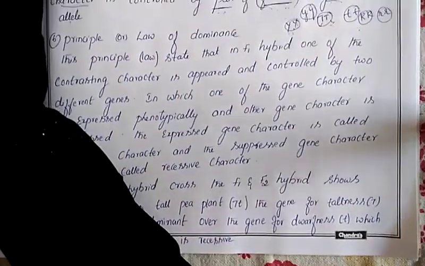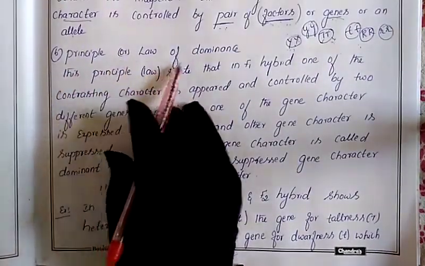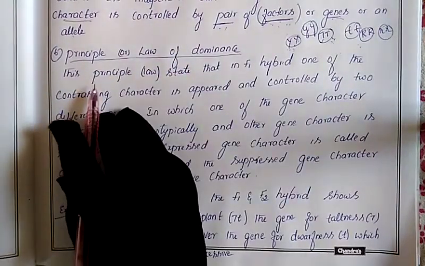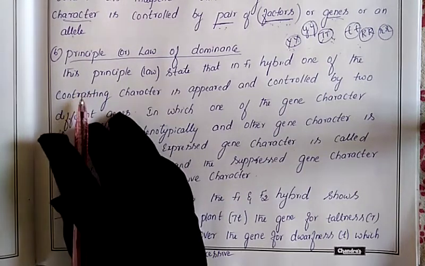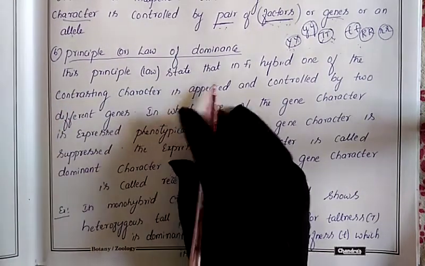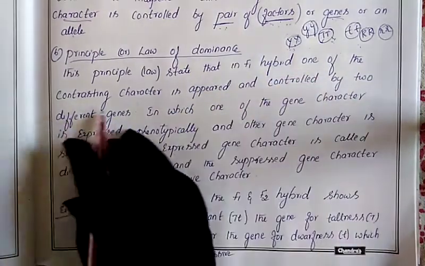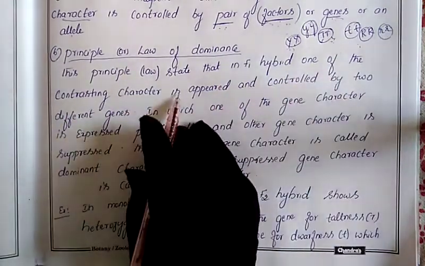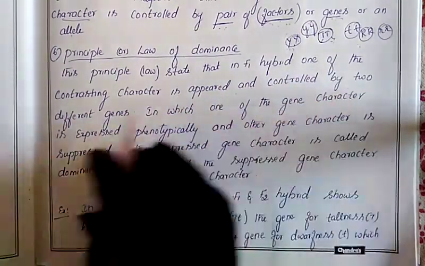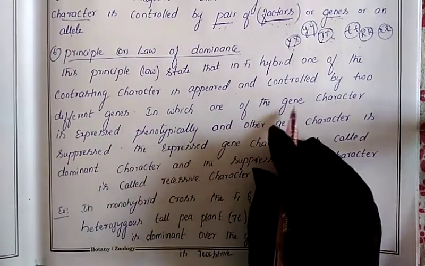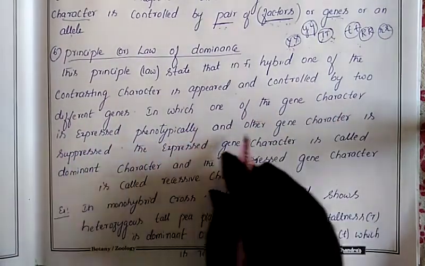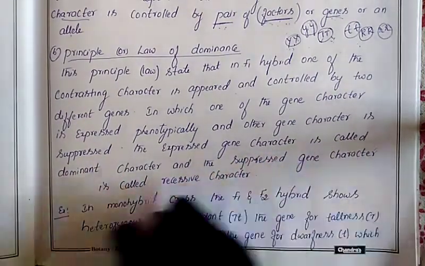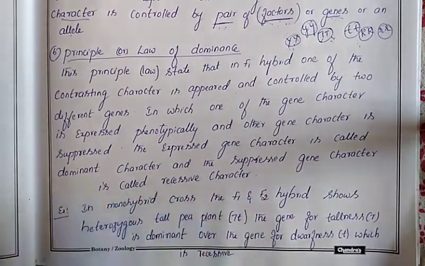Now let us discuss the second principle, the principle or law of dominance. Let us see what this principle states. The law states that in the F1 hybrid, of the contrasting characters, one appears, controlled by two different genes, in which one gene's character is expressed phenotypically and the other gene's character is suppressed. The expressed gene character is called dominant and the suppressed gene character is called recessive.